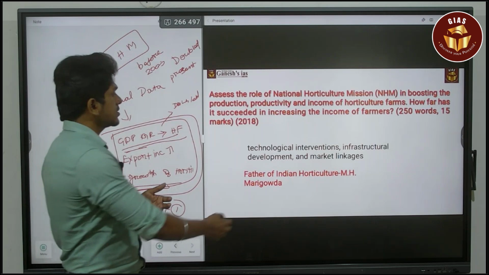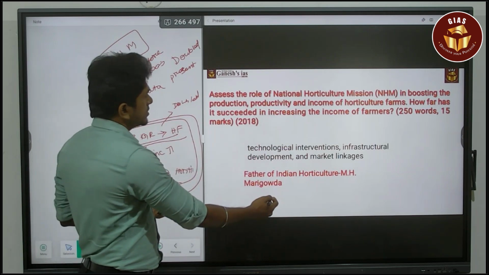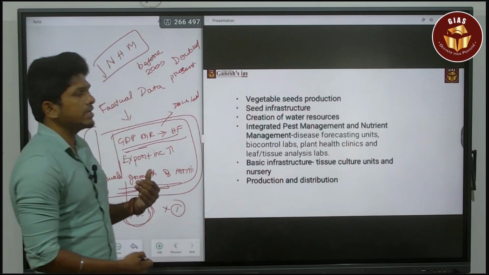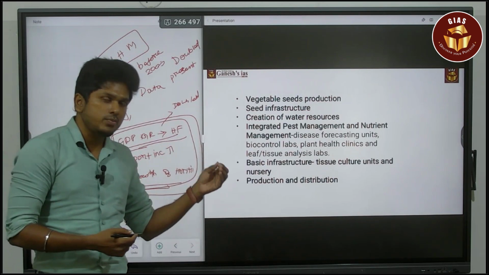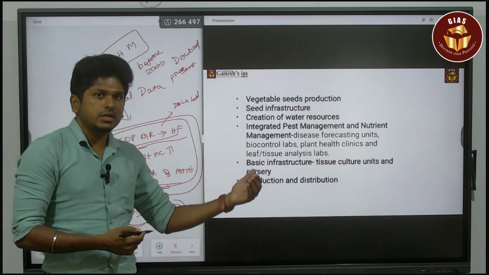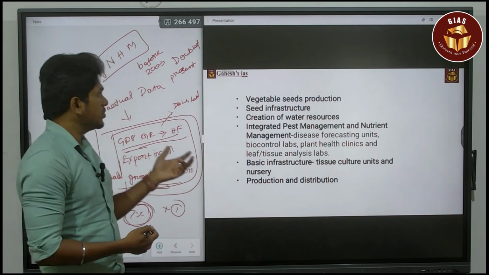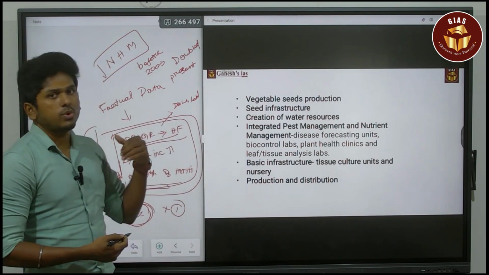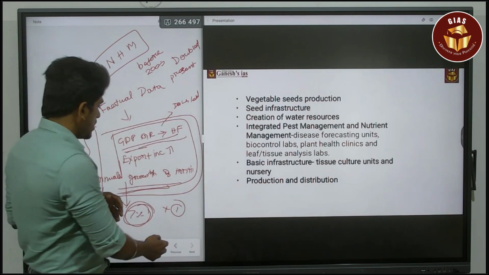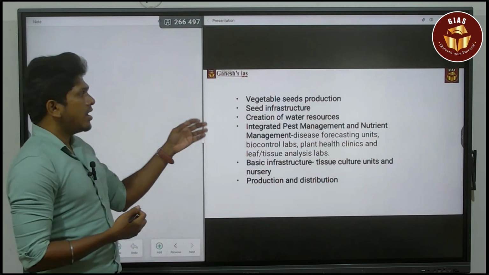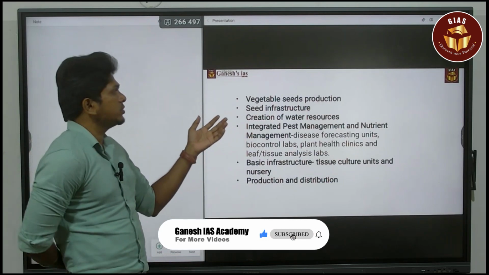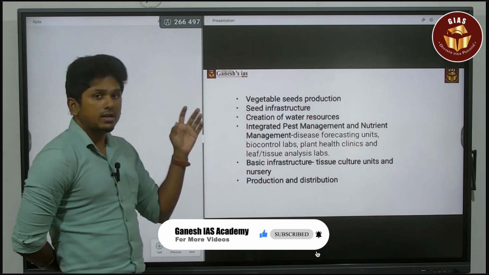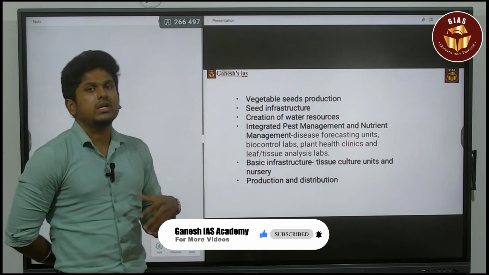The next part is how this National Horticulture Mission is boosting the production, productivity, and also improving the farmers' income in horticulture. The first thing is vegetable seed production. They increased the R&D work or the lab extension services related to vegetable seed production and also the seed infrastructure related to nurseries.